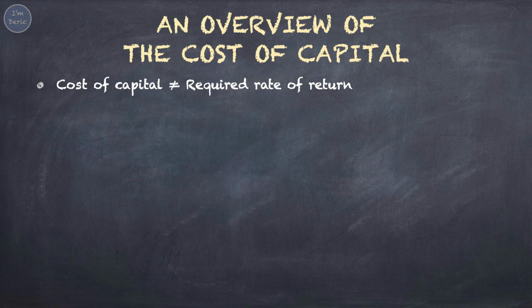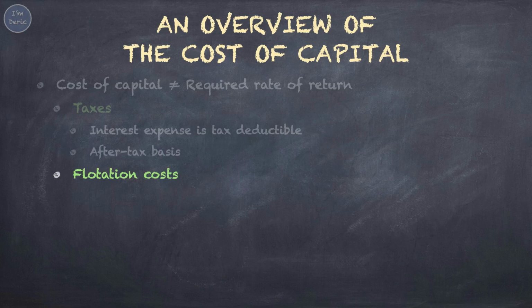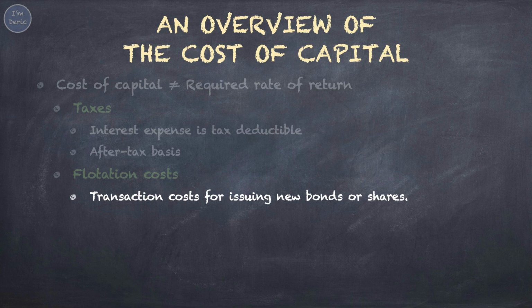However, the cost of capital is not exactly the same as the investor's required rate of return because of the following two reasons. First, there are taxes. When a firm borrows money to finance the purchase of an asset, the interest expense is deductible for the purpose of income tax calculation, which means for making the interest payment, the company can reduce the tax payment. So the cost of capital is measured based on an after-tax basis. Second, there are flotation costs. Flotation costs are the transaction costs paid by a firm when it issues new bonds or new shares. These include expenses such as underwriting fees, legal fees, and registration fees.